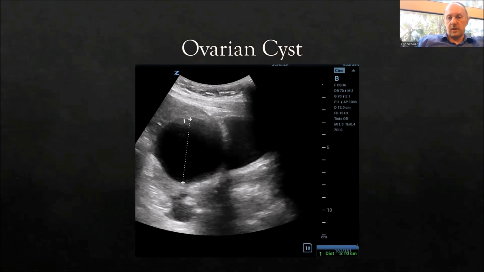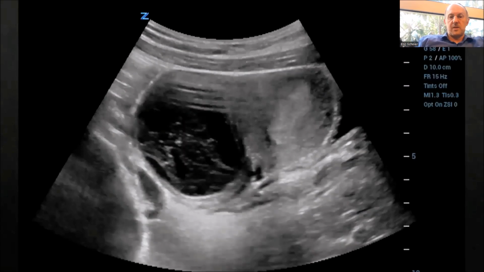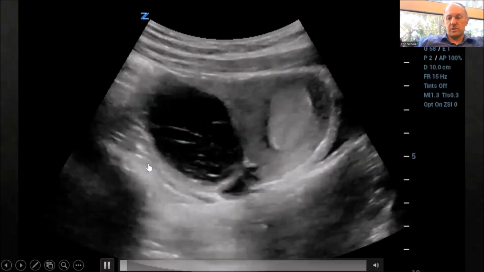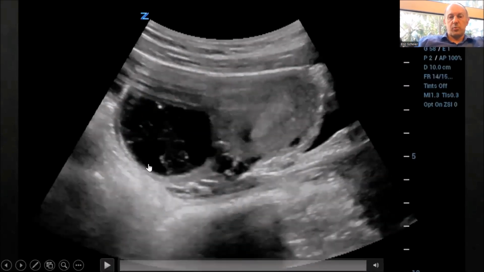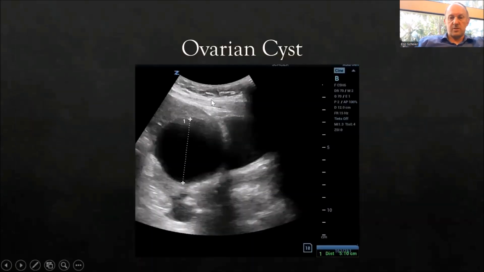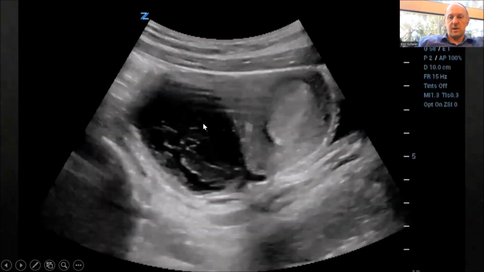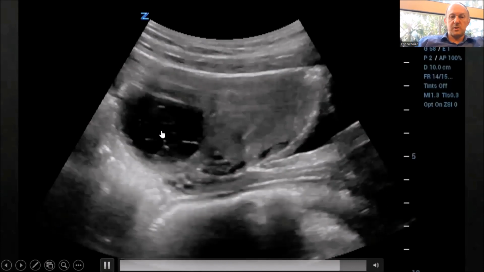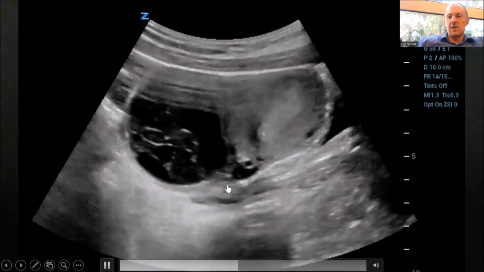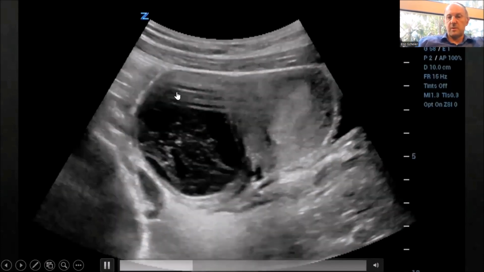But if you have a large cyst and lower abdominal pain, we do like to see the ovary well and show that it is not torsed. Here you have, of course, the previous photo that we just saw. This is a simple cyst, a large simple cyst. You have an ovarian cyst here with septations. This is a complex cyst. So all of these, regardless of size, need to be evaluated.